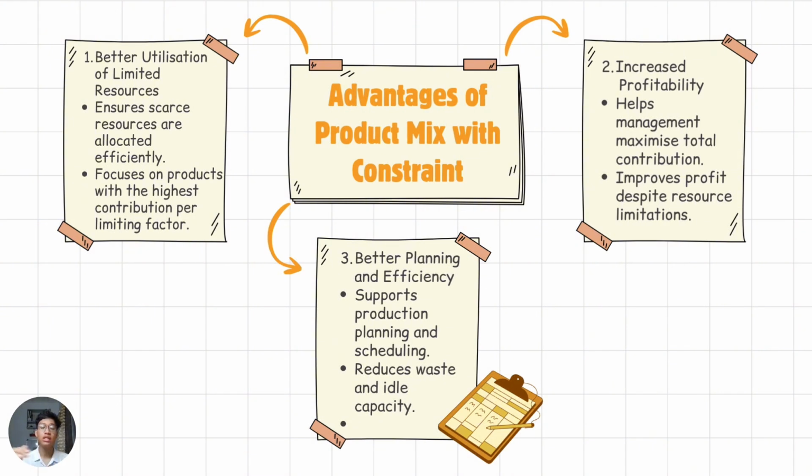The second advantage is increased profitability. By focusing on a product that provides the highest contribution per limiting factor, companies can maximize their total contribution and profit, even when the resources are constrained. The third advantage is better planning and efficiency. Product mix decisions support production planning and scheduling while reducing waste and idle capacity. As a result, resources are used more effectively and operations become more efficient. Overall, product mix analysis helps the organization achieve the highest possible return from their available resources.